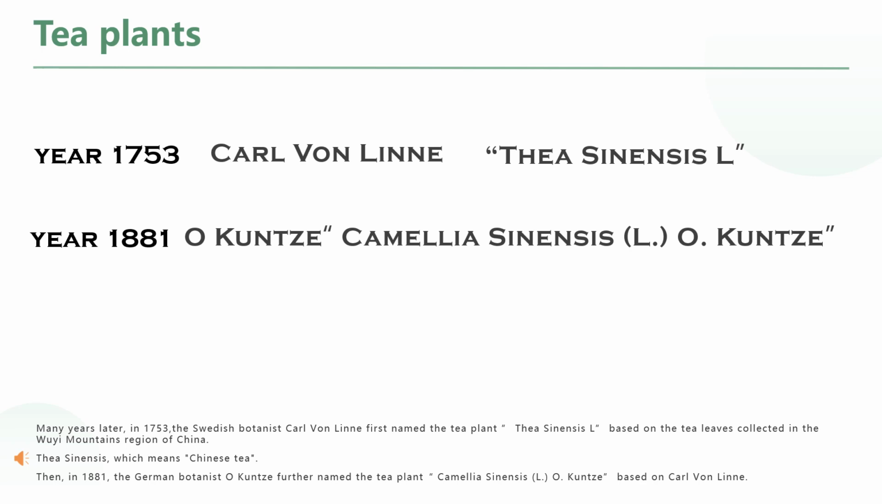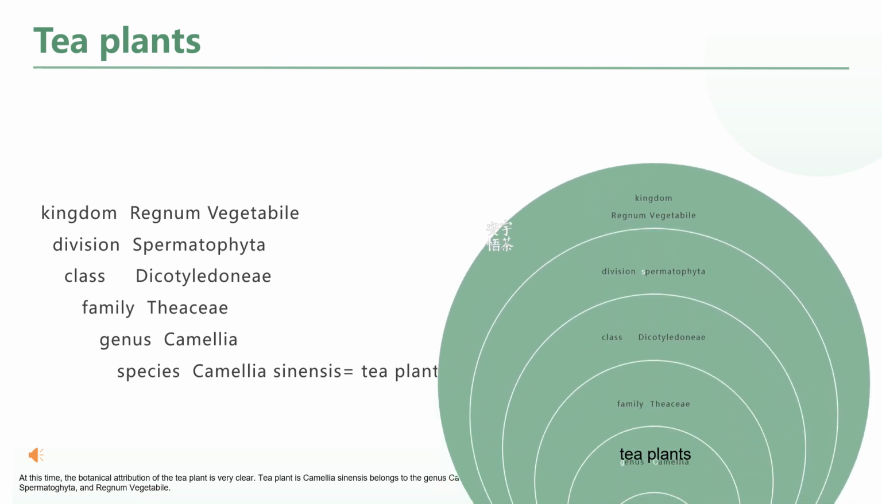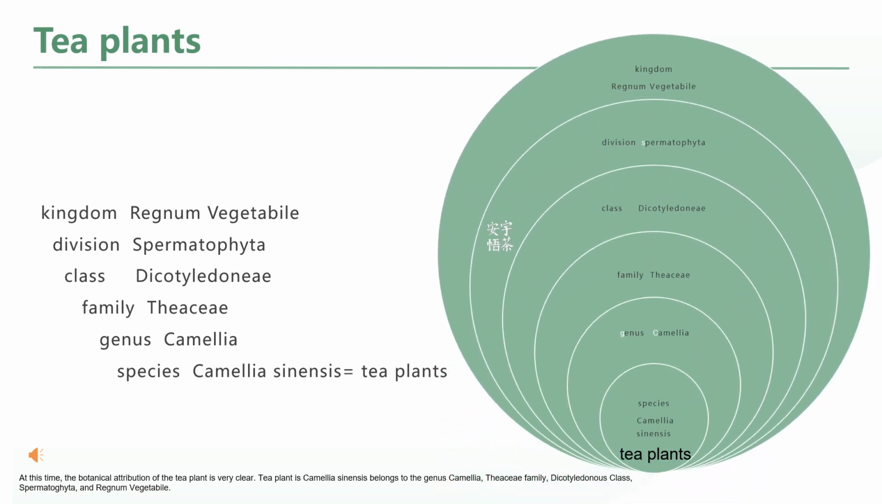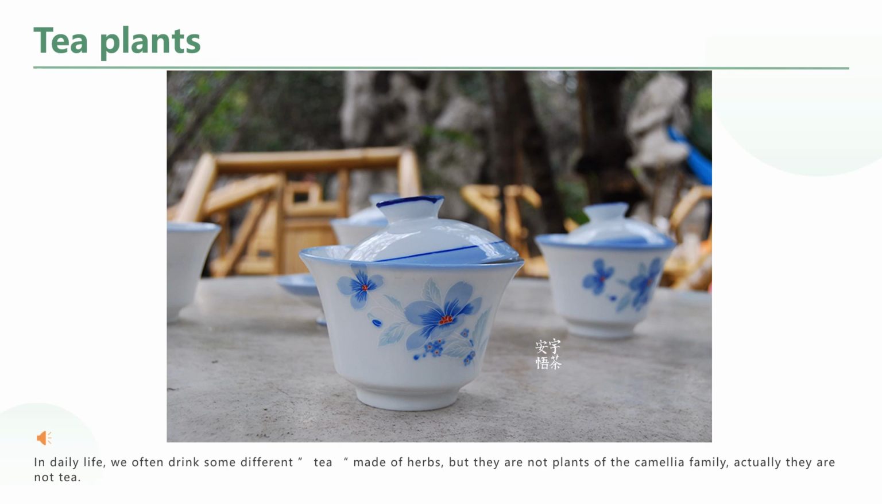Then, in 1881, the German botanist Otto Kuntze further named the tea plant Camellia sinensis (L.) O. Kuntze based on Carl von Linné. At this time, the botanical attribution of the tea plant is clear. Tea plant is Camellia sinensis, belongs to the genus Camellia, Theaceae family, Dicotyledonous class, Spermatophyta, and kingdom Plantae. In daily life, we often drink some different teas made of herbs, but they are not plants of the Camellia family. Actually, they are not tea.